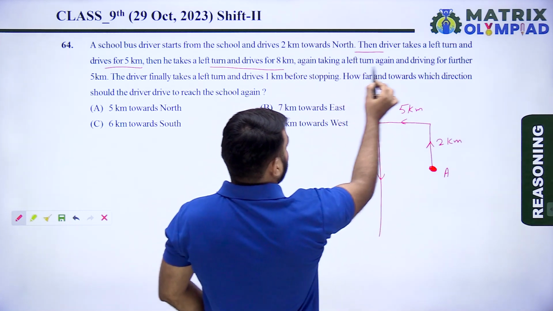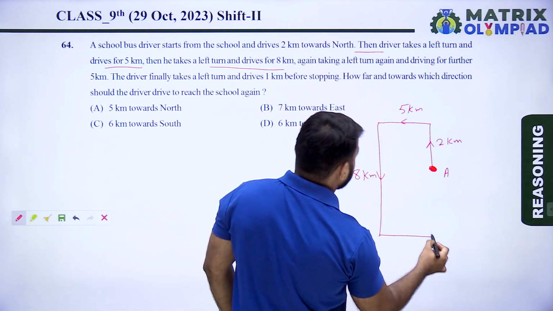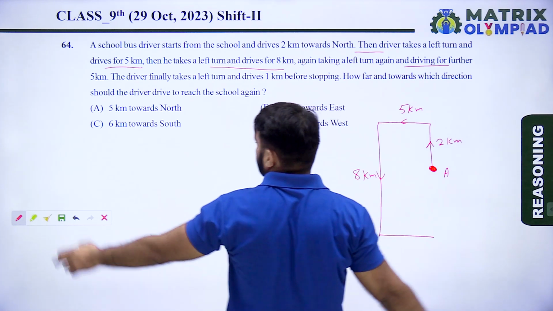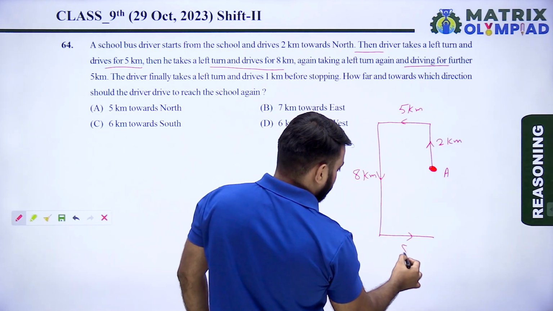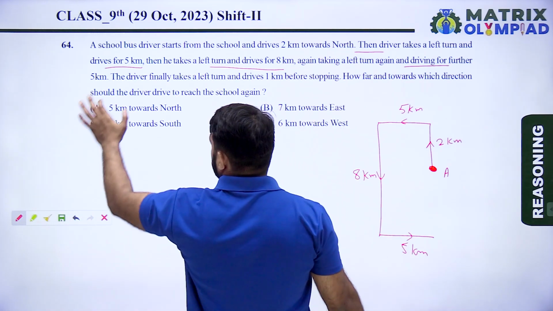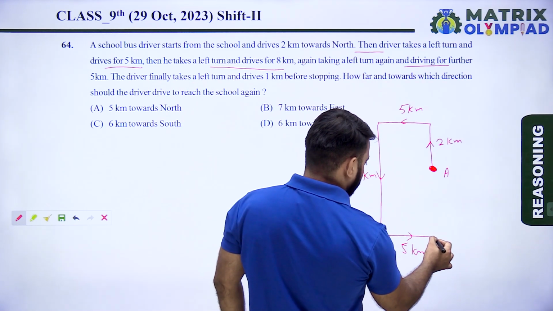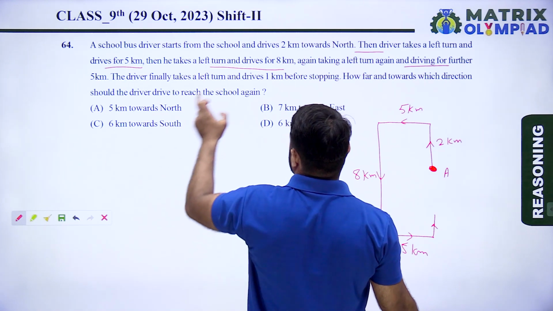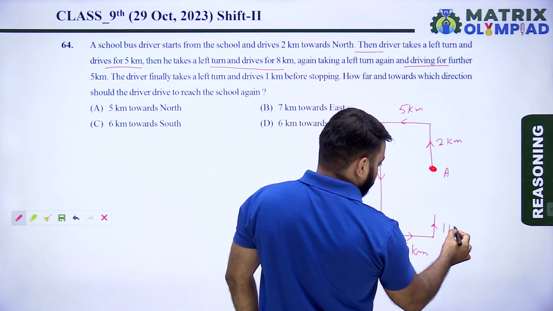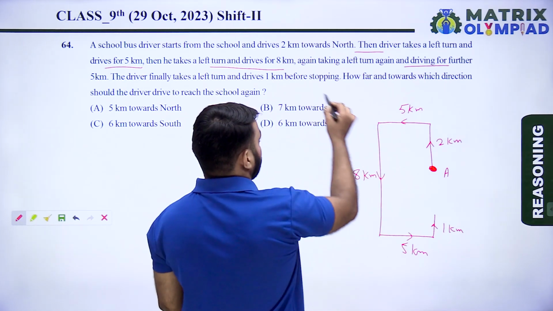Again taking a left turn, and driving for a further 5 kilometers. The driver finally takes a left turn and drives 1 kilometer before stopping.